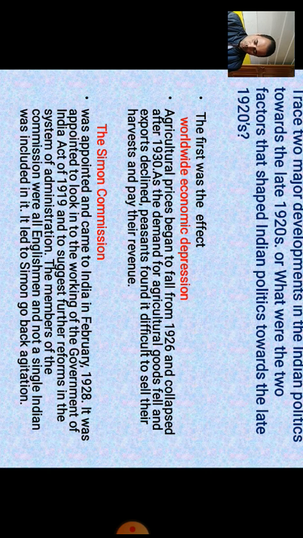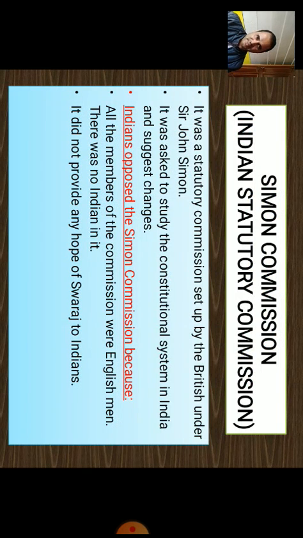But what was the demerit of this commission? This commission, which was sent to India to bring certain reforms in the Government of India Act of 1919, and according to which our country was to be administered, did not include a single Indian as its member. This made people unhappy. So ultimately the Simon Commission was opposed.